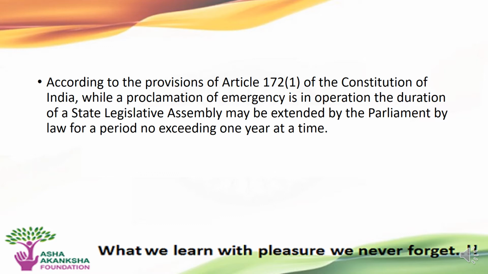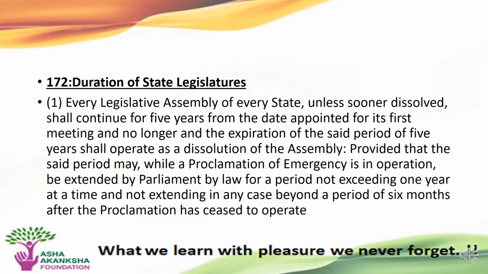So now let's understand what Article 172 is. Article 172 deals with the duration of state legislatures.